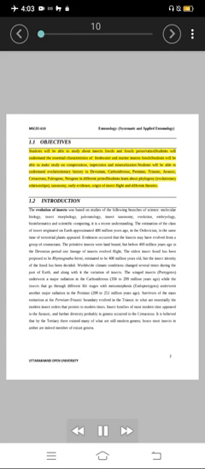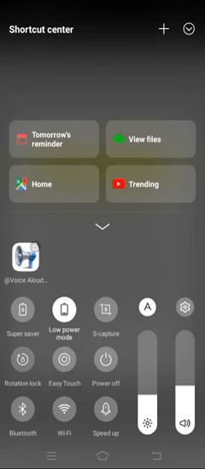1.1 Objectives. Students will be able to study about insect fossils and fossil preservation.